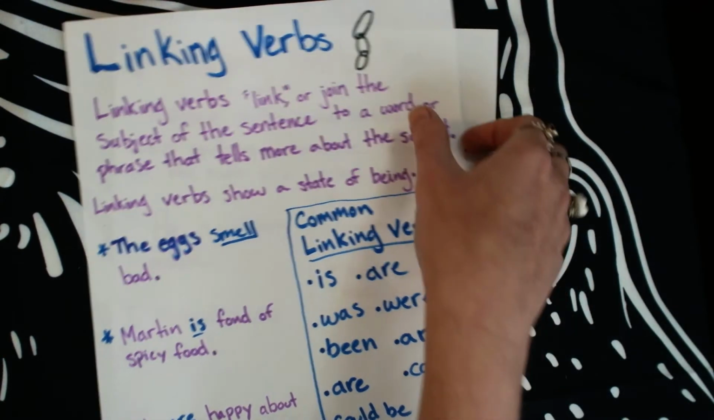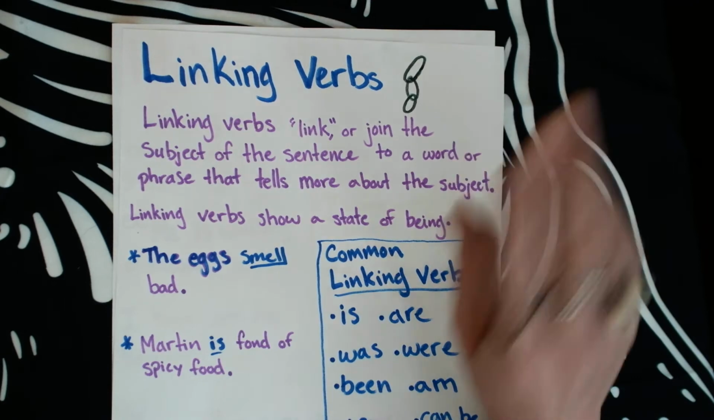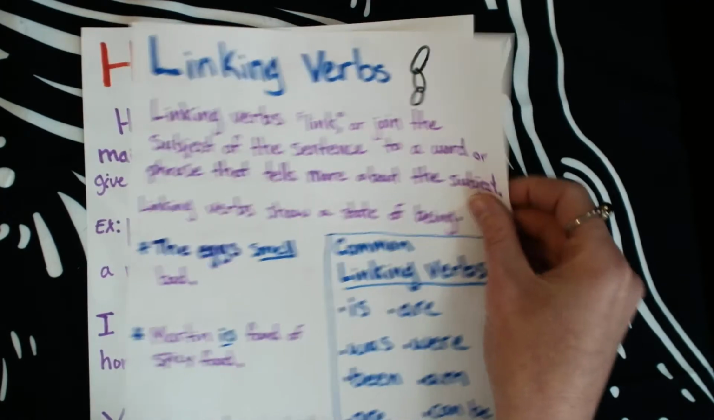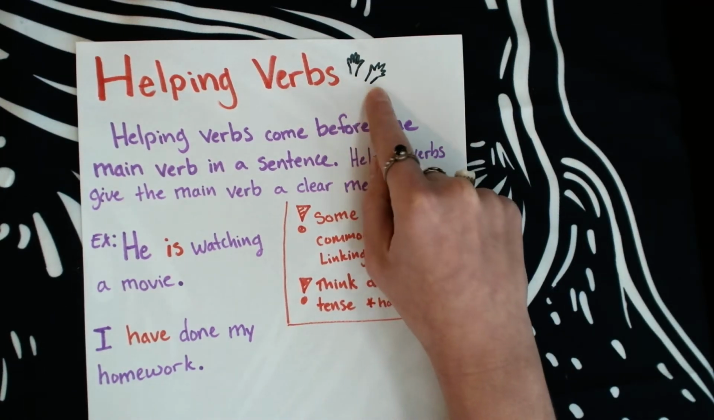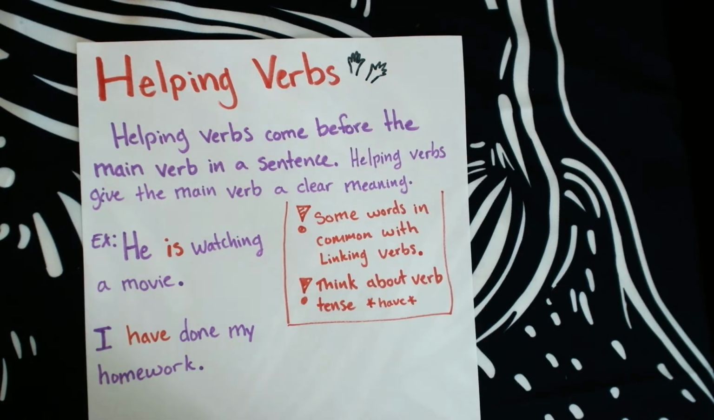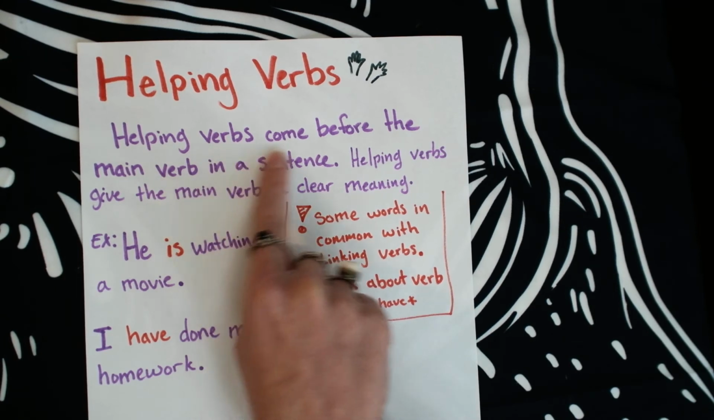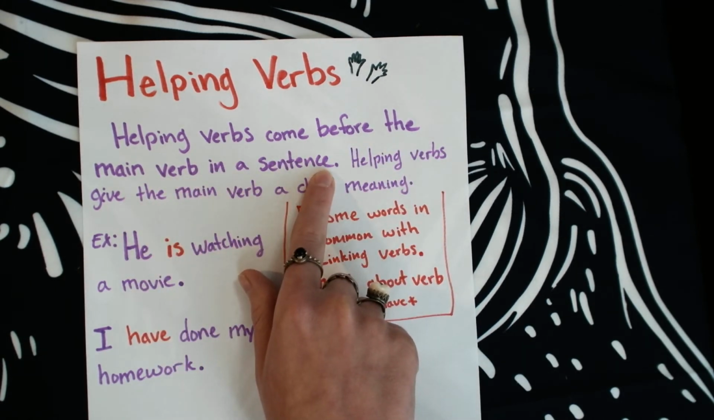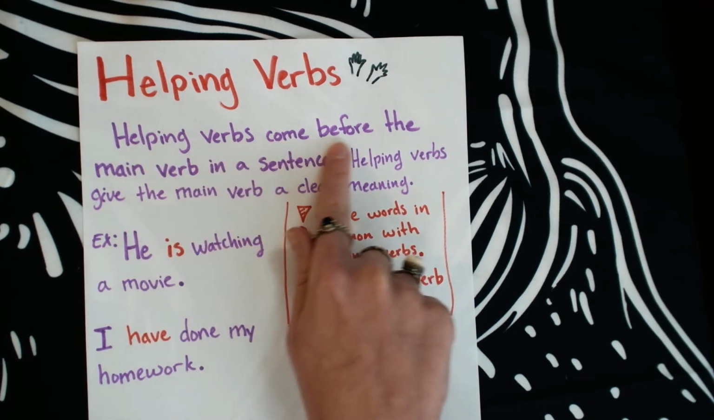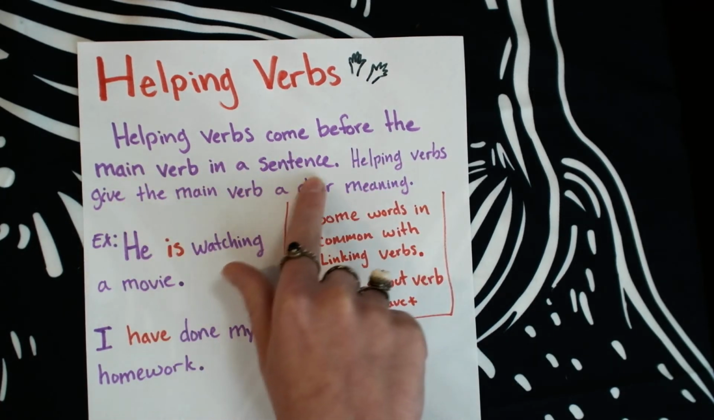Now let's take a look at the most complicated kind of verb, but I'm confident that you'll get it, grammarians. These are helping verbs, and I like to think that they lend a helping hand. Helping verbs come before the main verb in a sentence. Let's take a look at that again. Helping verbs come before the main verb in a sentence.